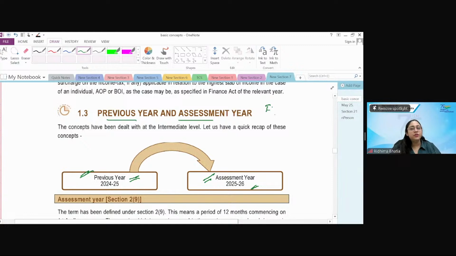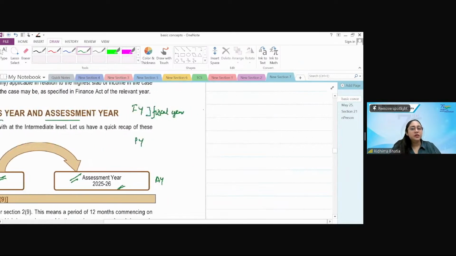There is the financial year, which is called the fiscal year. This is more of an accounting term. Then there is the previous year, and then there is the assessment year. What is the difference between all? So the fiscal year is a year which a country's economy follows in general. For example, in India, we follow the financial year for maintaining the books, which is from April to March. In Dubai, it is the calendar year, which is January to December.